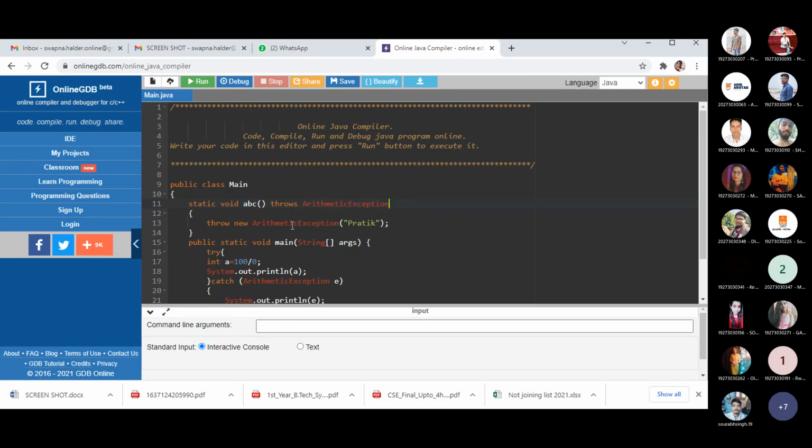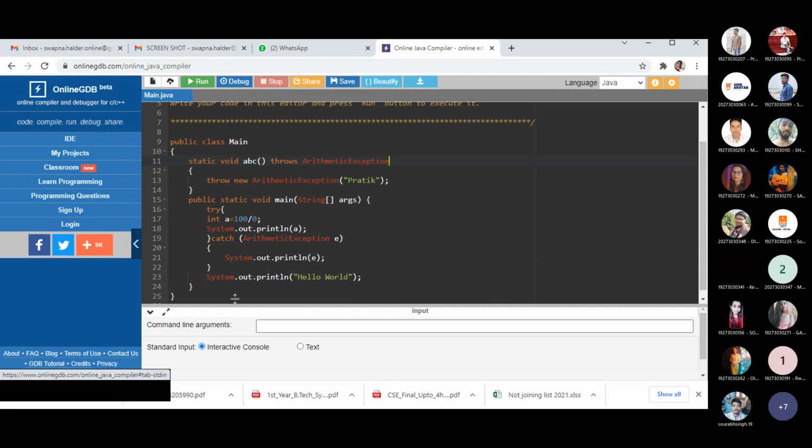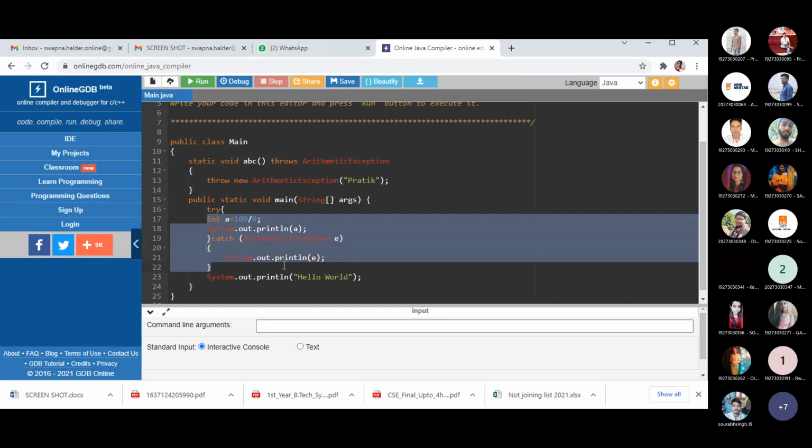So that whenever this method is called by another method, that method must provide some exception handling mechanism. Clear? So I am just removing this section, or you can use it inside this part also.